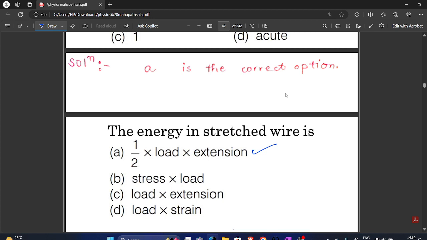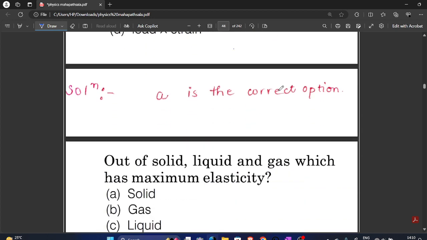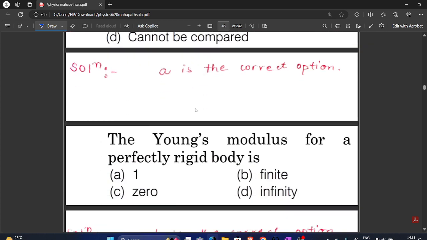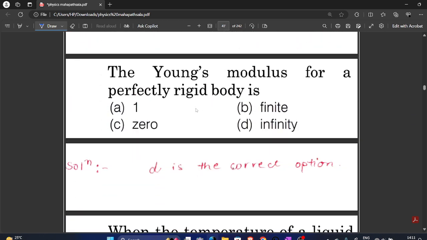This is our PDF, these are our questions of physics PYQ. We will solve them as fast as we can. Out of solid, liquid, and gas, which has maximum elasticity? As we all know, the answer is solid. The Young modulus for a perfectly rigid body is. What is the Young modulus for a perfectly rigid body? It is infinite.